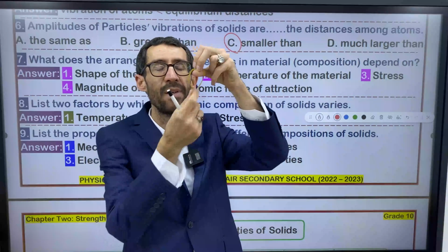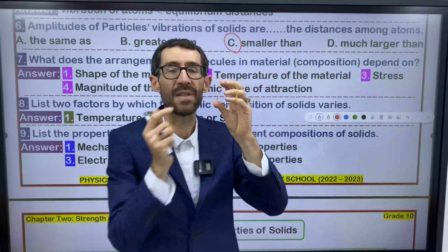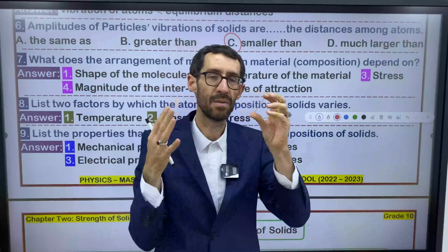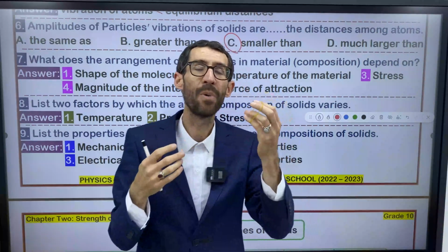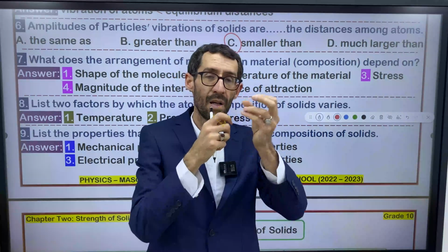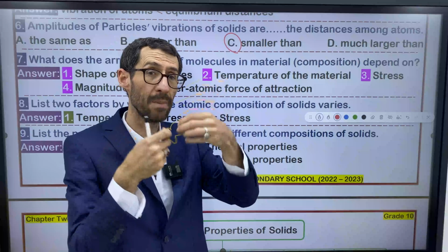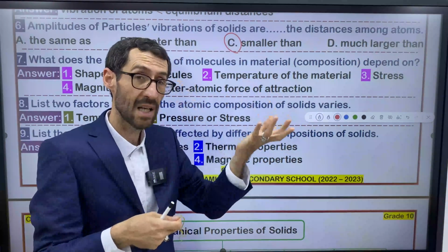Whenever you heat it and the temperature rises, particles of the solid change their positions. That's why composition changes as temperature changes, and that's why temperature matters in determining the composition of solids, right?